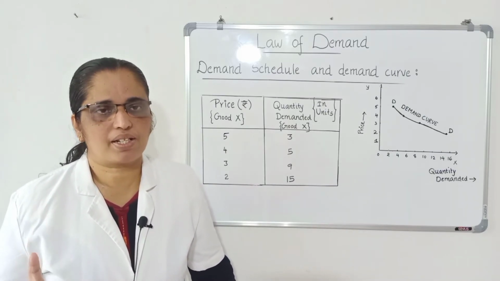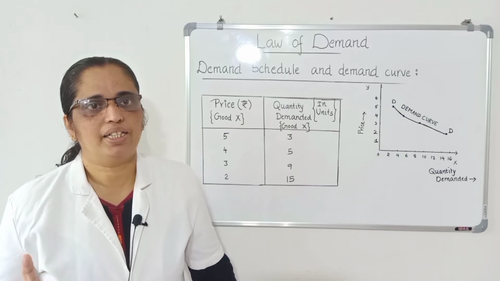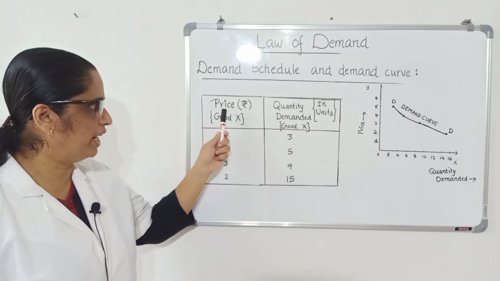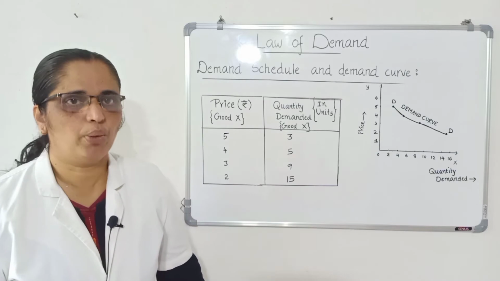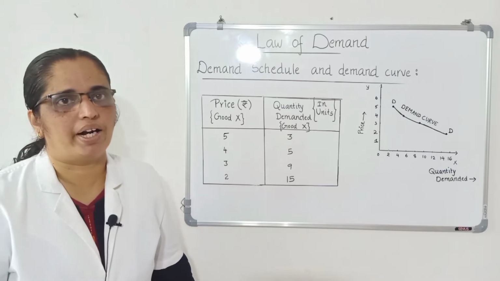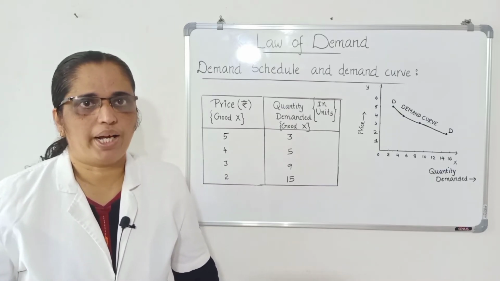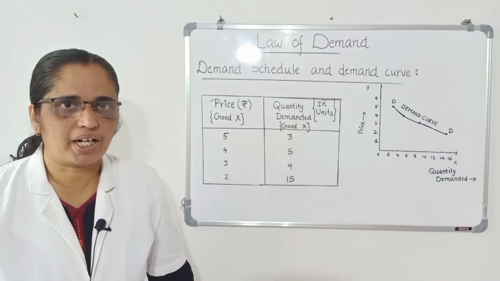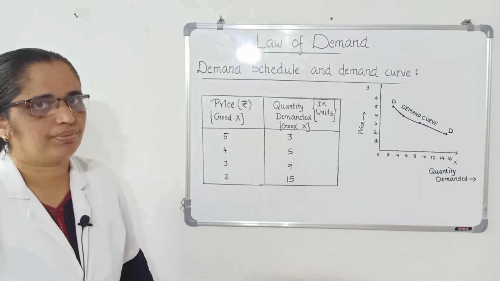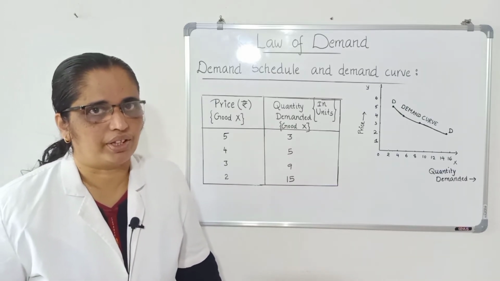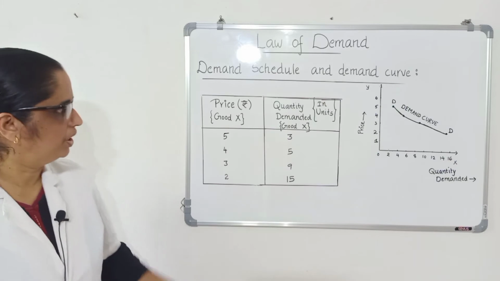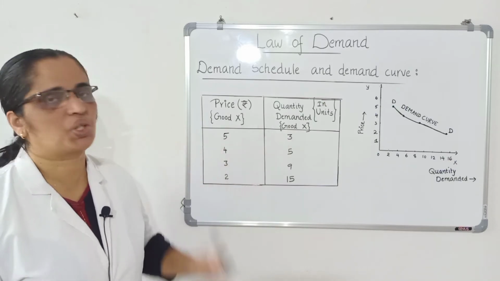The law of demand expresses the inverse or the indirect or negative relationship between these two variables, namely price and quantity demanded. What do you mean by that? When the price is high, demand is low. When the price is low, demand is high. More and more quantities are purchased by a consumer at a lower price than at a higher price. That is, demand increases with a fall in price, demand decreases with a rise in price. Okay, that is about the law of demand.